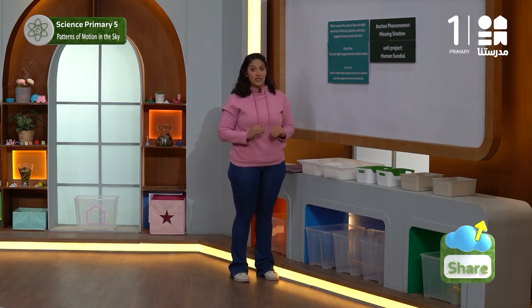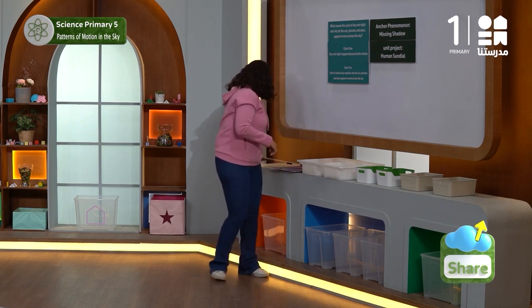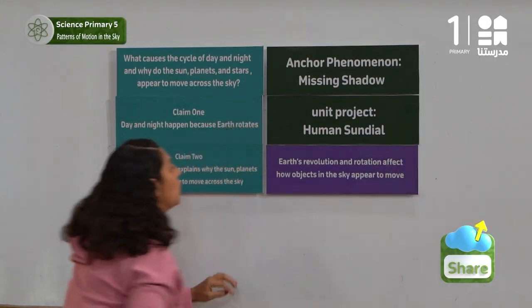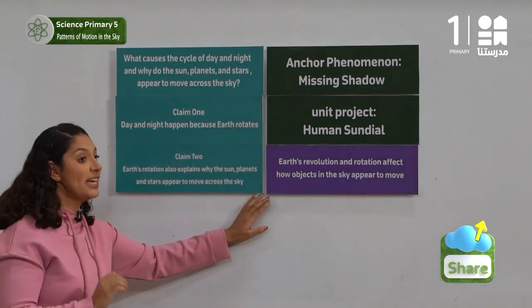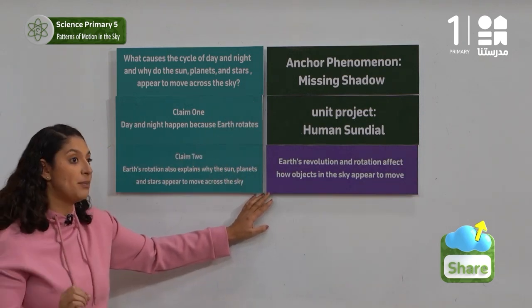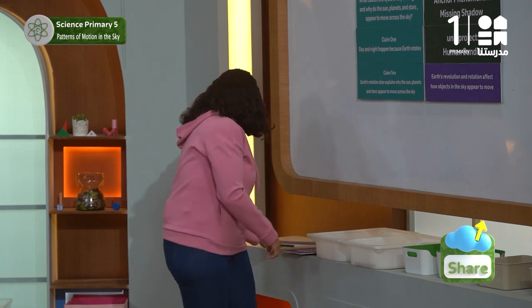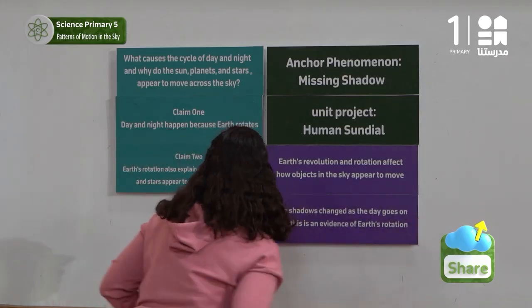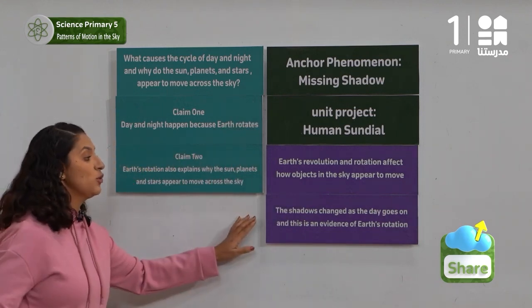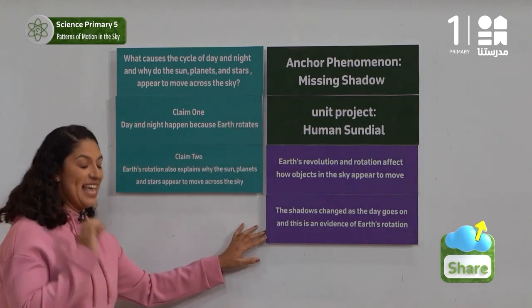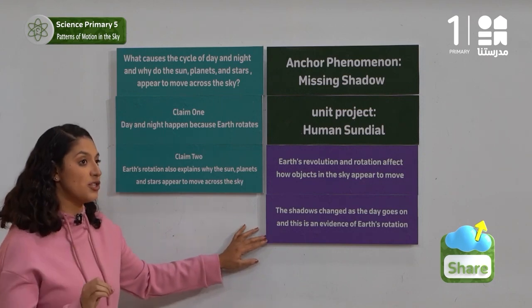For the first evidence would be Earth's revolution and rotation affect how objects in the sky appear to move. For the second evidence, the shadows change as the day goes on, and this is evidence of the Earth's rotation.